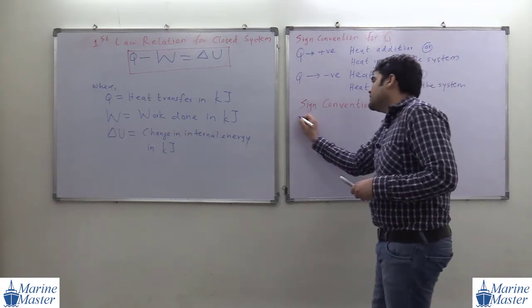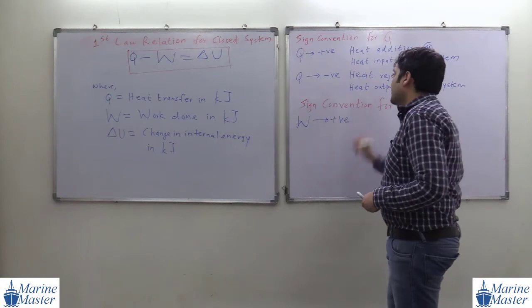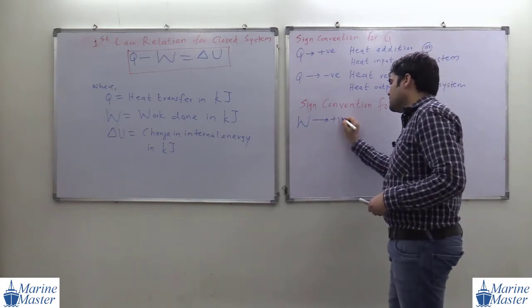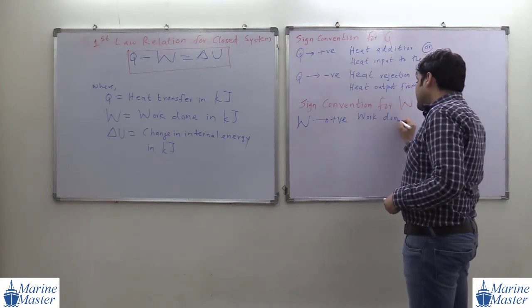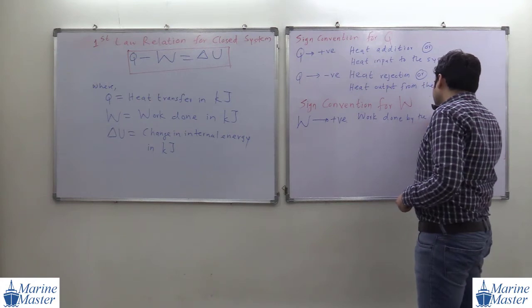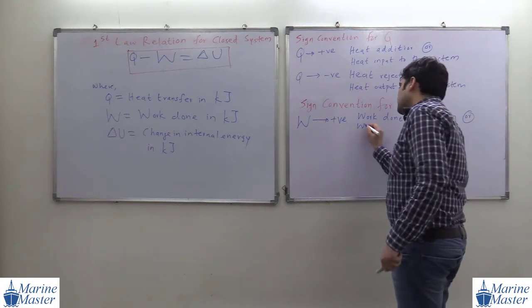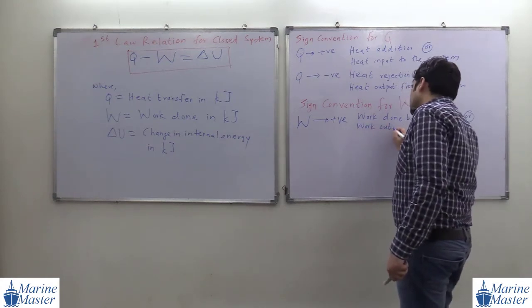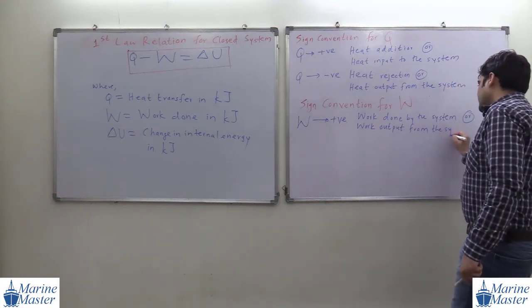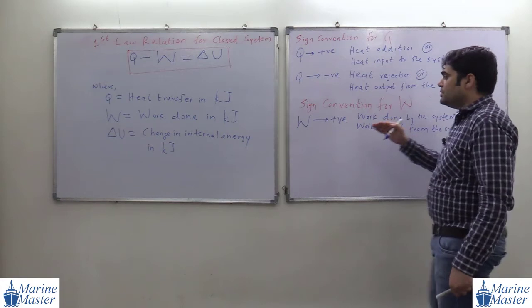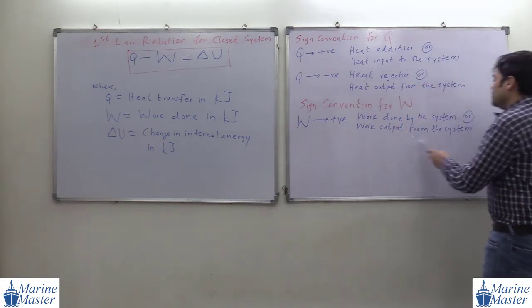If the value of W is positive, then it is work done by the system or work output from the system.